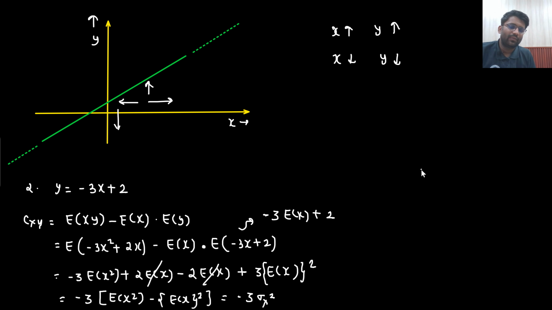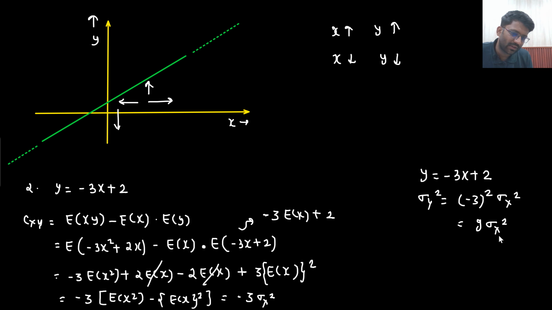Right? Y is given as minus 3x plus 2. So sigma y square could be 9 sigma x square. It would not have been minus 3 sigma x square, no. Whatever the coefficient is there, whole square, sigma x square. So that is equal to 9 sigma x square. This is your sigma y square. So what is the value of sigma y? Sigma y is nothing but 3 sigma x.